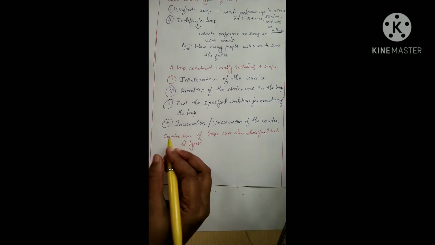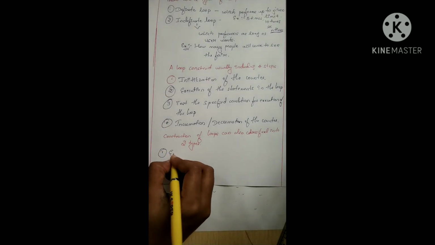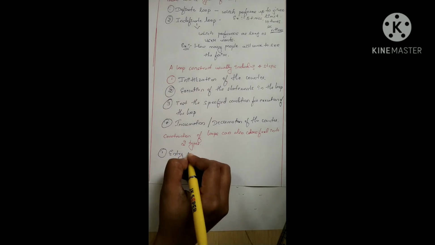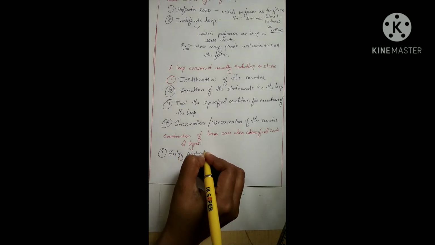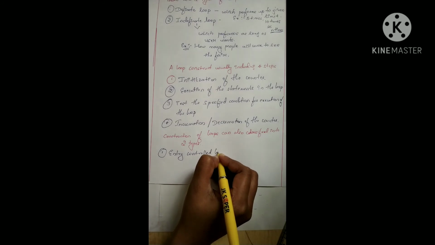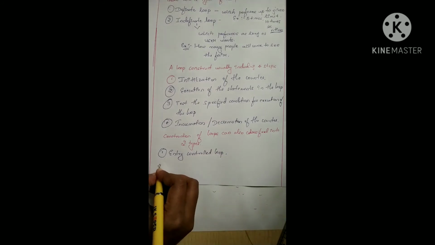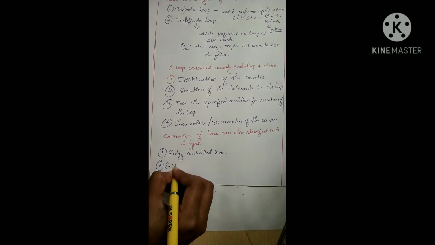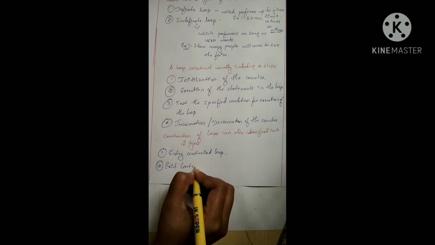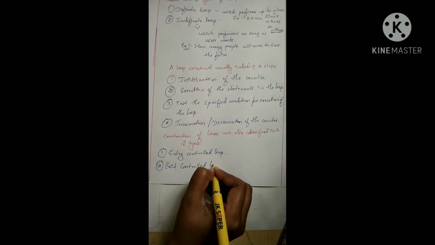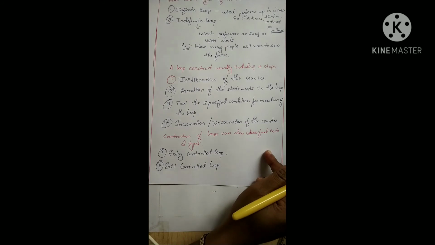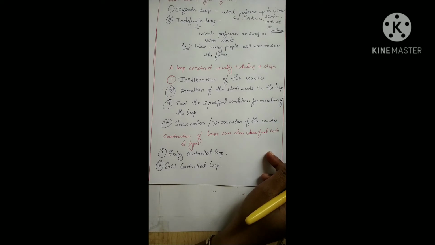They are: first one is the entry control loop, second one is the exit control loop. These are the two types of loops included in the construction of the loop.